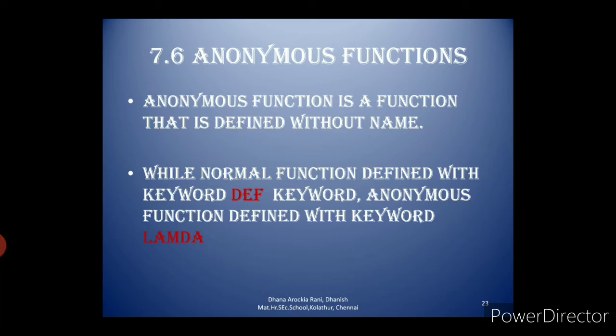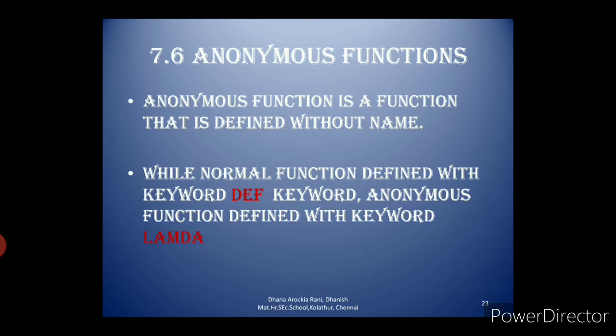So in Python, an anonymous function is a function that is defined without a name, while normal functions are defined using the def keyword. In Python, anonymous functions are defined using the lambda keyword. Underline that line. Normal functions mean you have to use the def keyword, def, definition, the first 3 letters. For anonymous functions, you have to use the lambda keyword. Hence, anonymous functions are also called lambda functions.